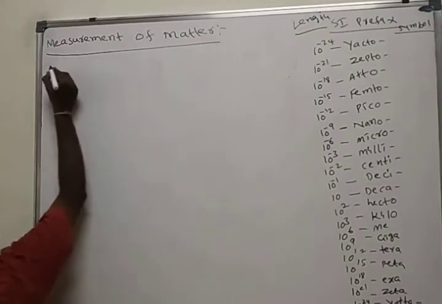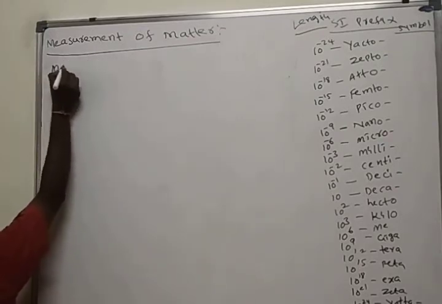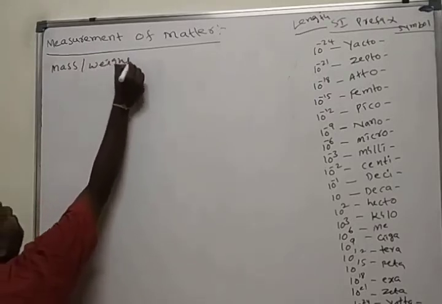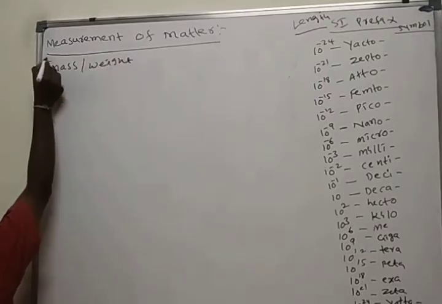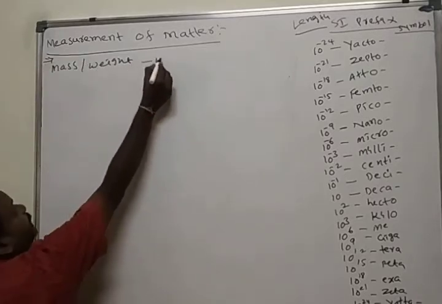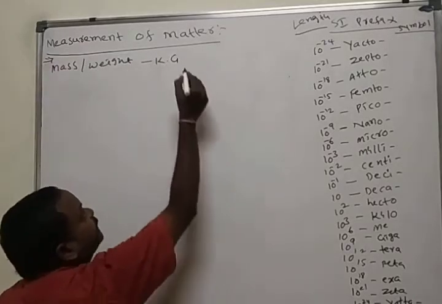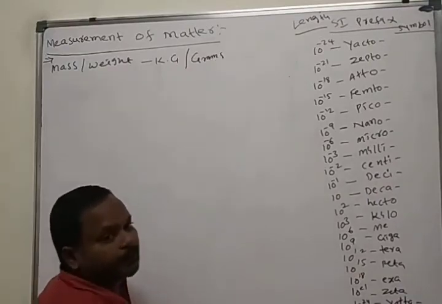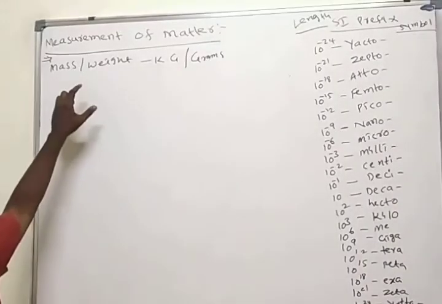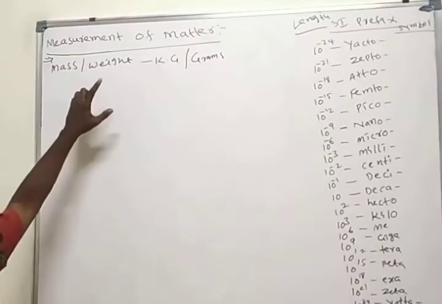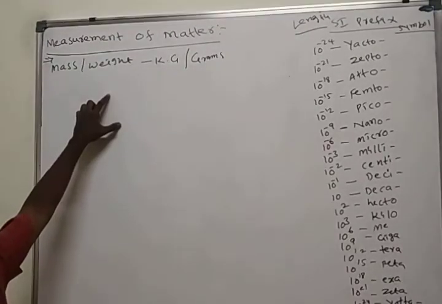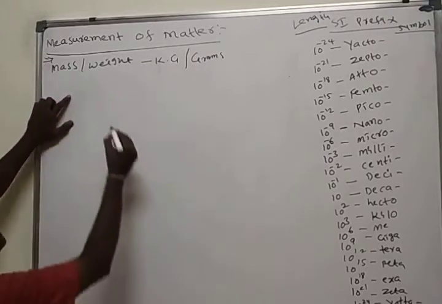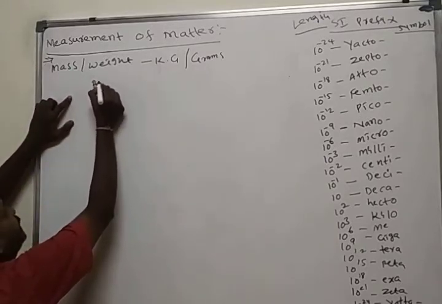Here we discuss the SI units for mass and weight. Mass is measured in kilograms according to the SI units, and grams are also used. The mass or weight of a chemical substance is measured using an analytical balance in chemistry.